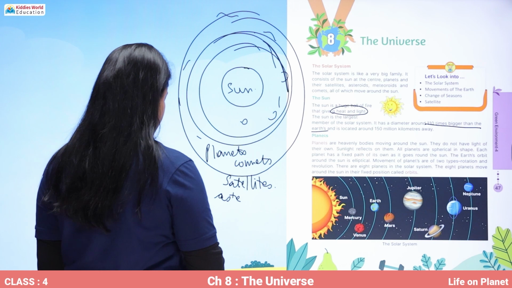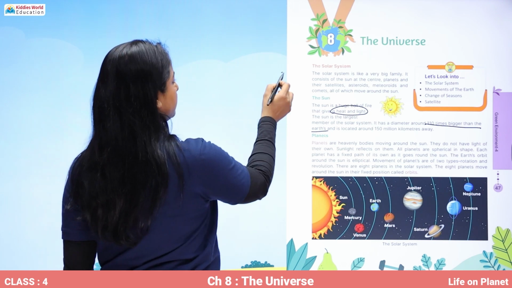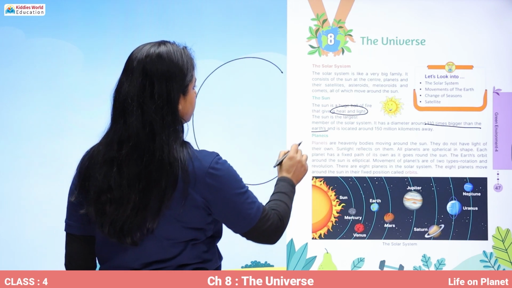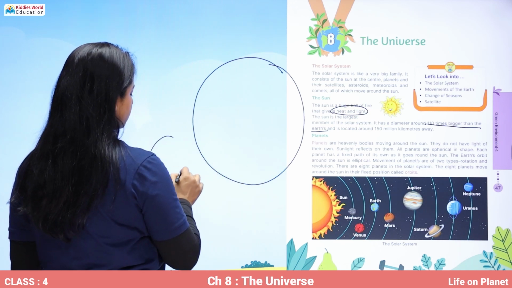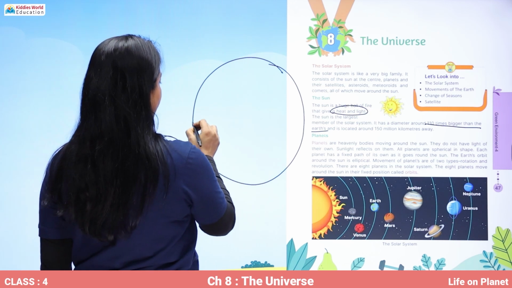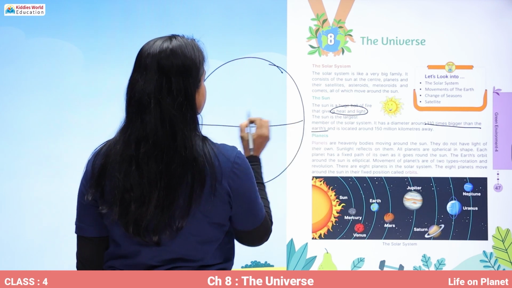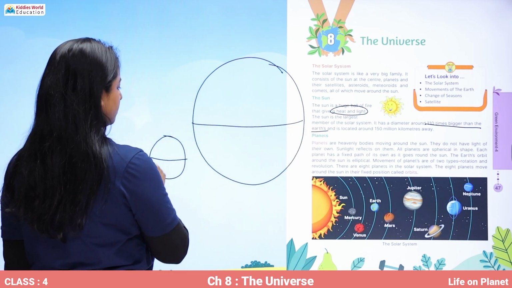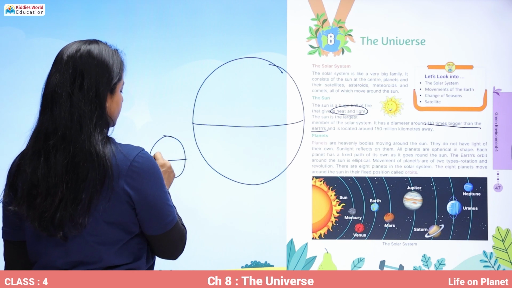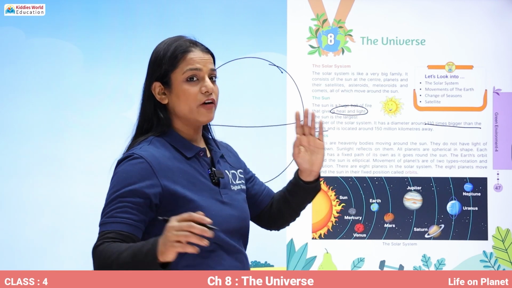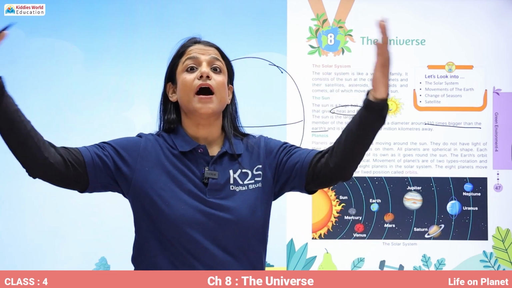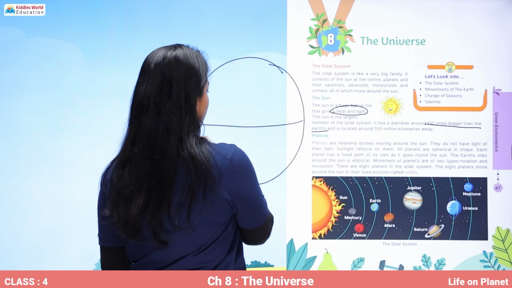So, what is a diameter? If this is the sun, our Earth is very small and the diameter is this. If Earth's diameter is this much, then the sun's diameter is 110 times more than that of Earth.